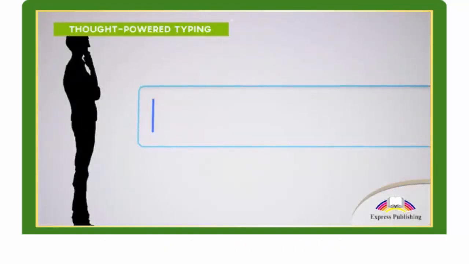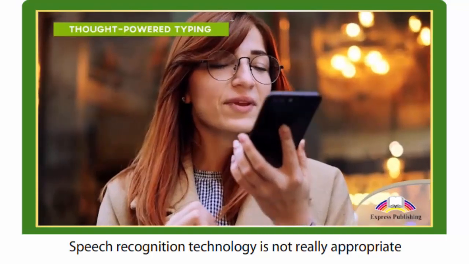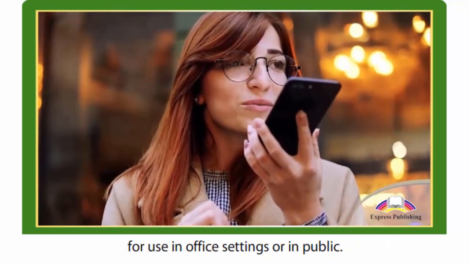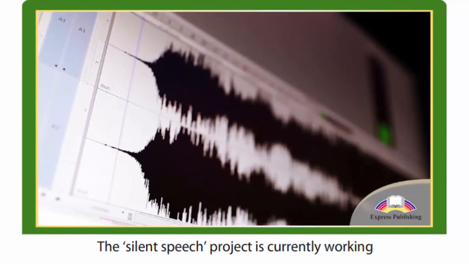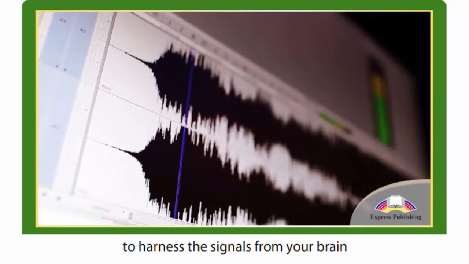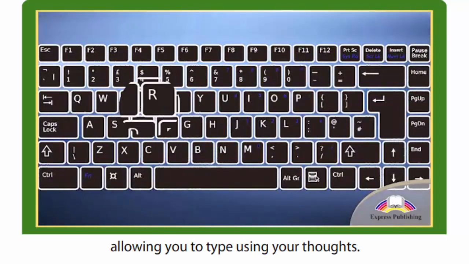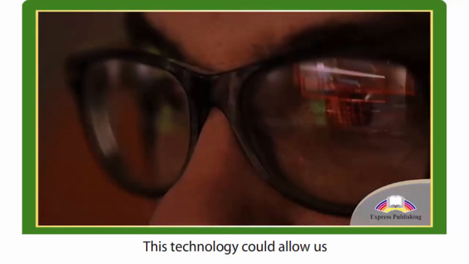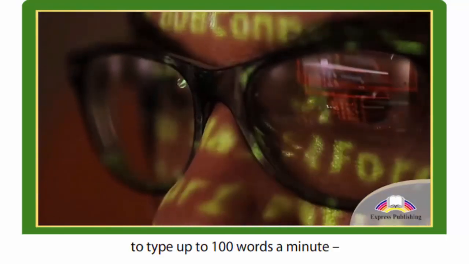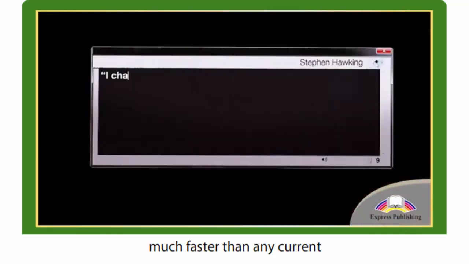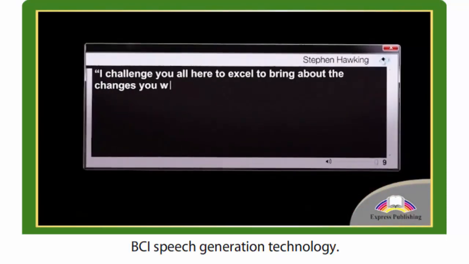Thought-powered typing. Speech recognition technology is not really appropriate for use in office settings or in public. The Silent Speech Project is currently working to harness the signals from your brain and turn them into words, allowing you to type using your thoughts. This technology could allow us to type up to 100 words a minute, much faster than any current BCI speech generation technology.